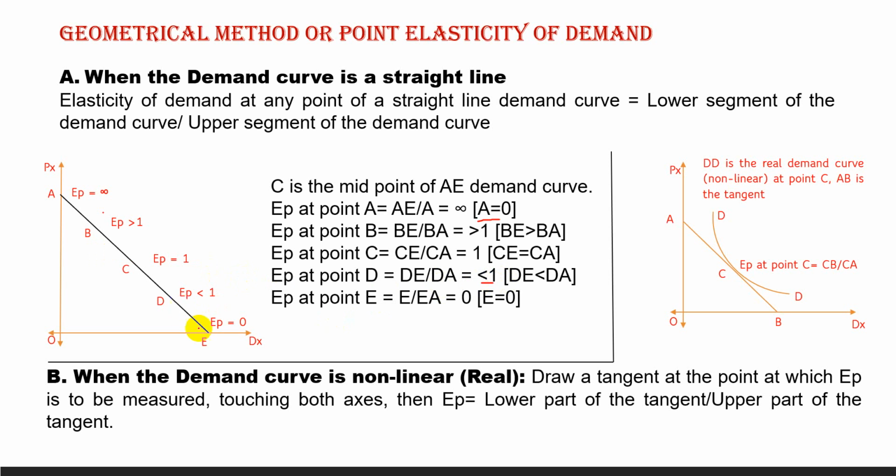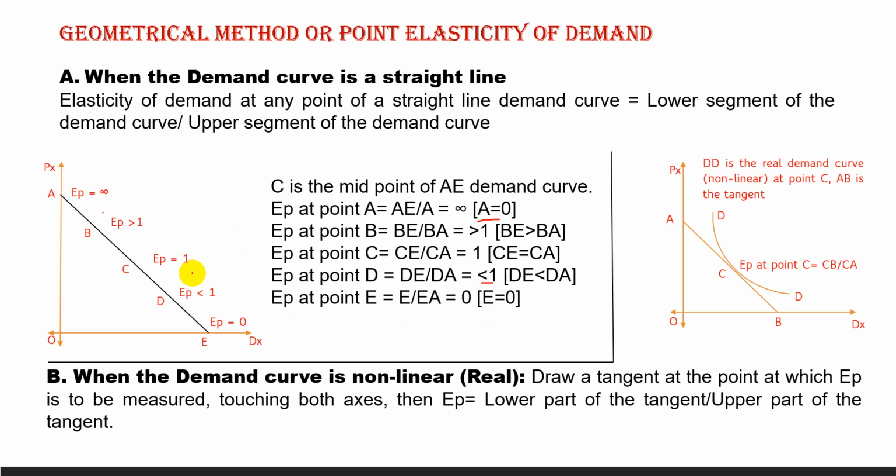Now at point E, the lower part is E, which is equal to 0, and the upper part is EA. EA is 16. So 0 by 16, the result is 0, perfectly inelastic or completely inelastic. In this way, we can measure the elasticity of demand by the point method for a straight line demand curve.